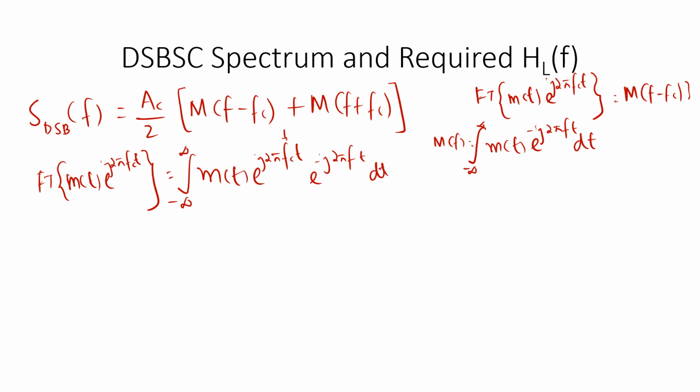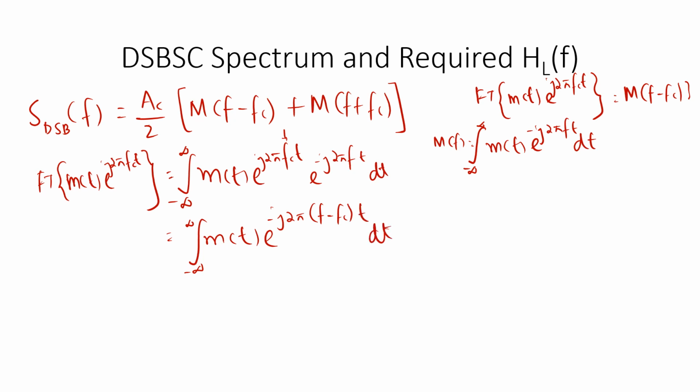Now I can take the exponent common and write it as the integral from minus infinity to infinity of m of t into e power minus j 2 pi times f minus fc times t dt.